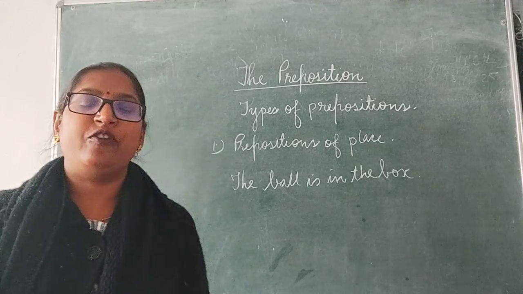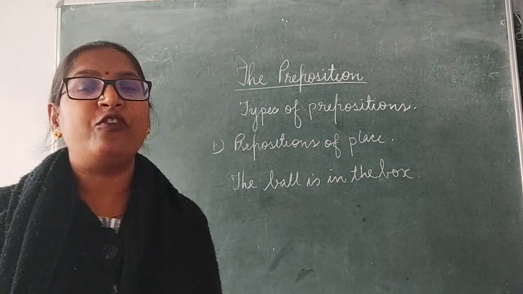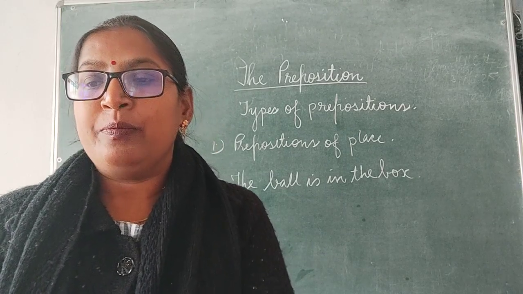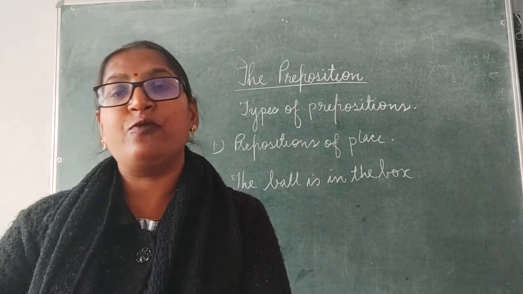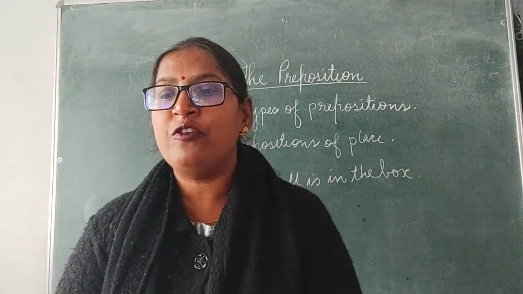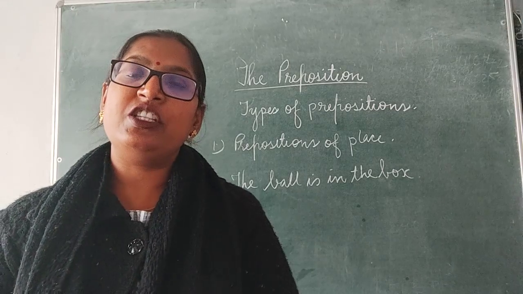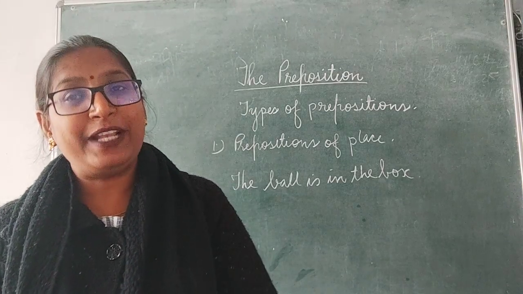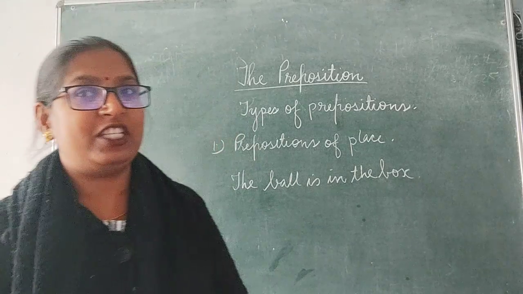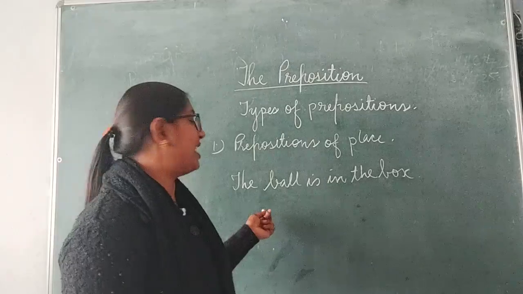The first type of preposition is prepositions of place. Dear children, these are the prepositions which give us information about the place or location of something. Clear? The prepositions which tell us about the place or location of something are known as prepositions of place. Try to understand through this example.